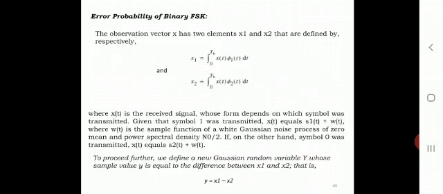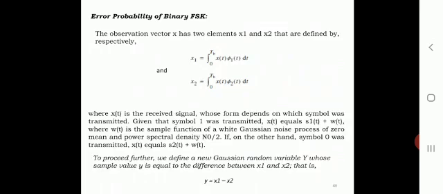So the next topic in this modulation technique is the error probability of a binary FSK. Here at the receiver end, the decision device may go wrong between what is transmitted and what is received. If we are transmitting 1, the receiver may receive it as a 0. These are the error probabilities we are discussing.